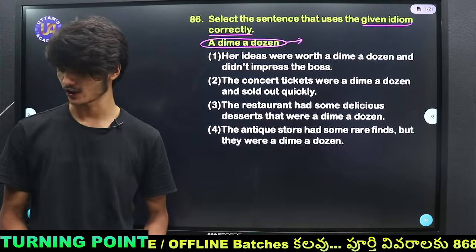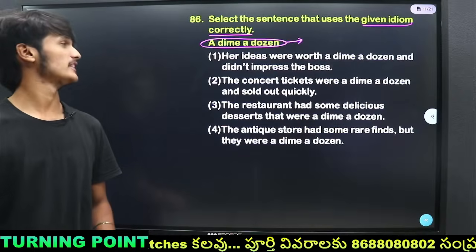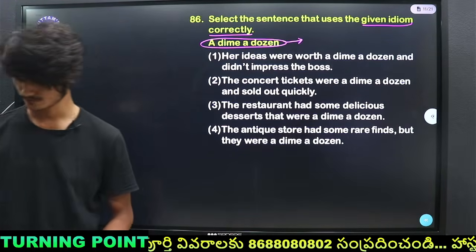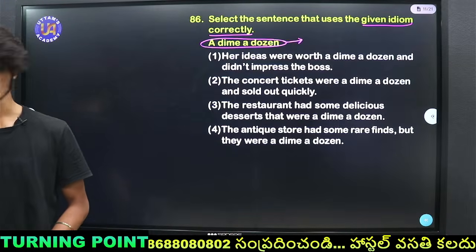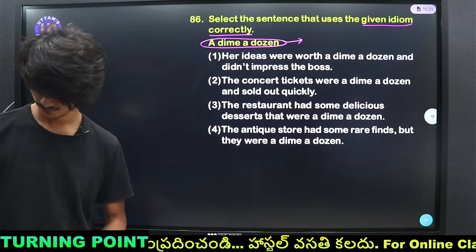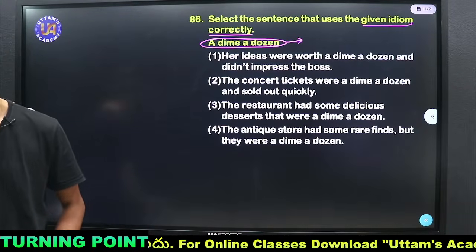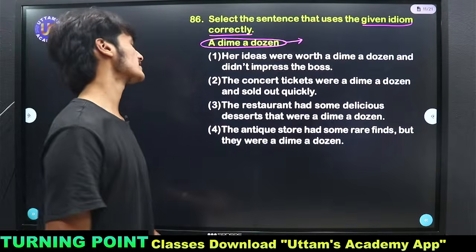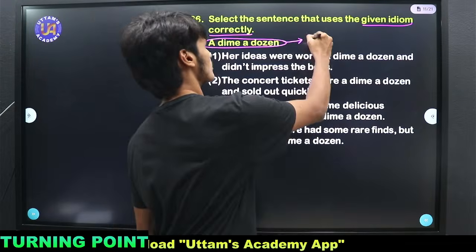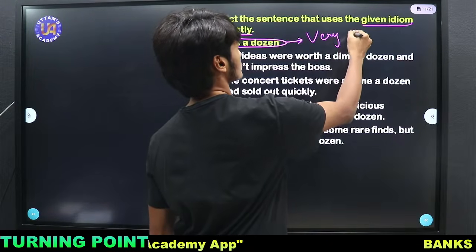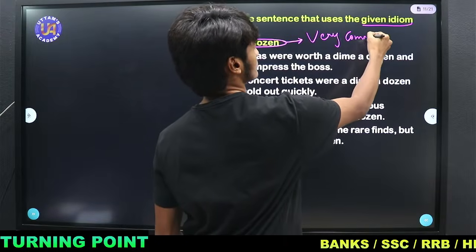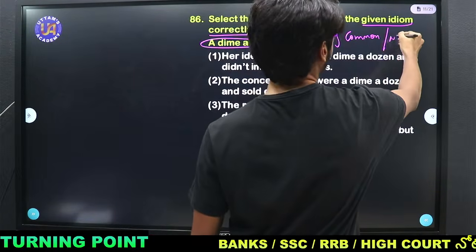Anudipti says very common. Yes, a dime a dozen means very common. Lucky says option 1. So as they said, a dime a dozen means very common or of no value.